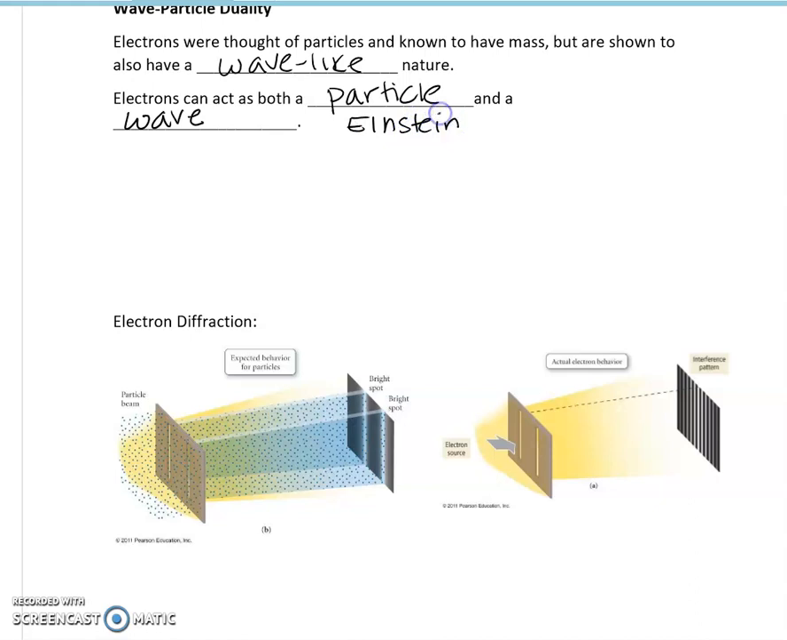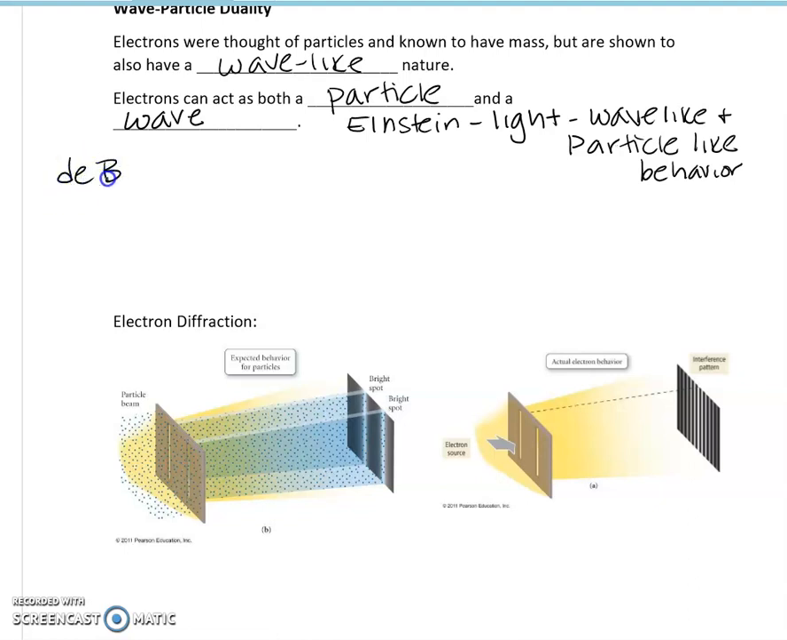Einstein, with light, it had wave-like and particle-like behavior. So wave-like, it could be described by the properties wavelength and frequency. For the particle-like behavior, he described that individual quanta of light are called photons, so we learned about photons.